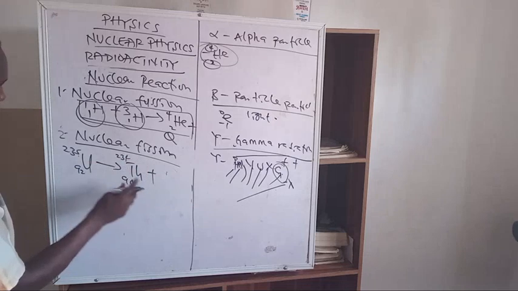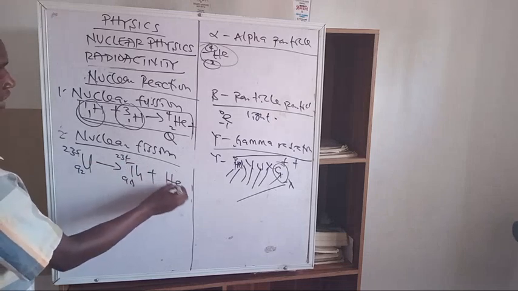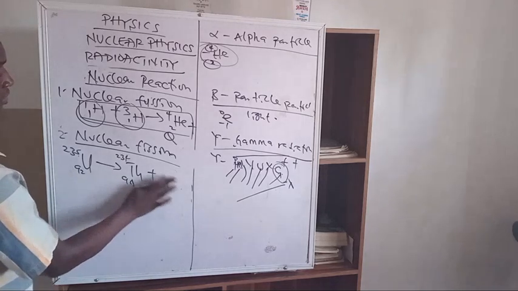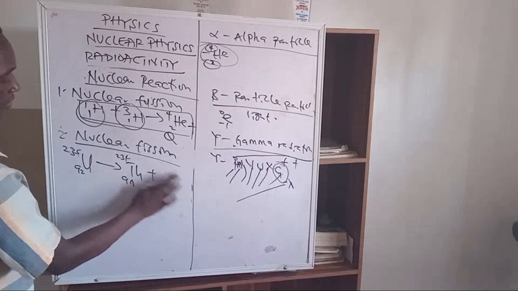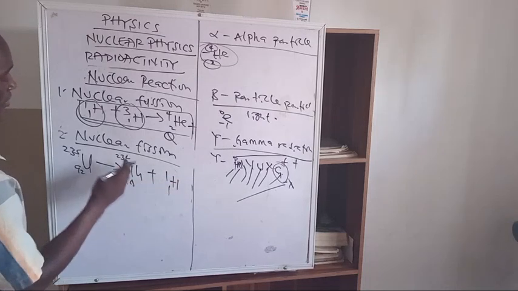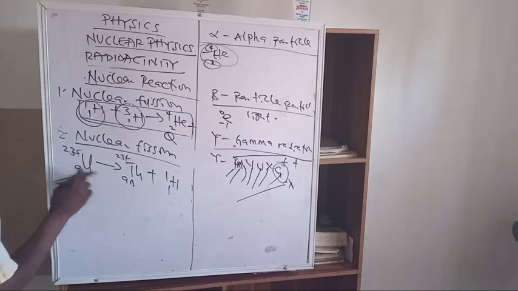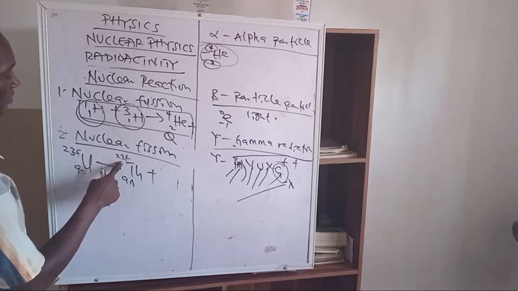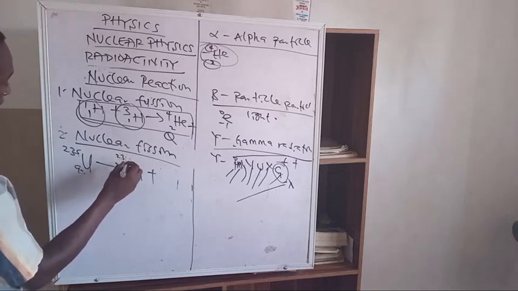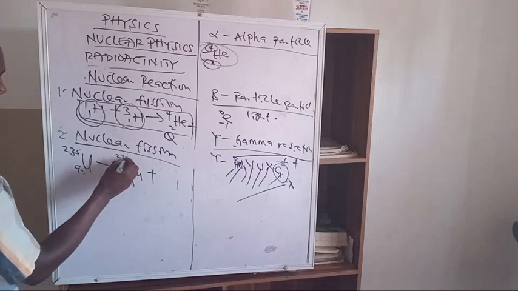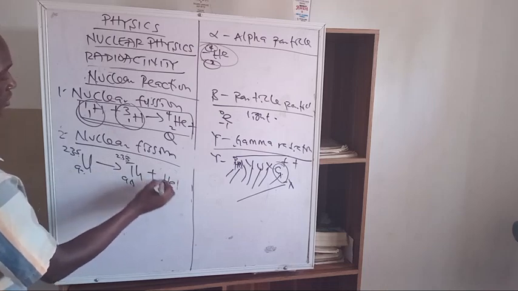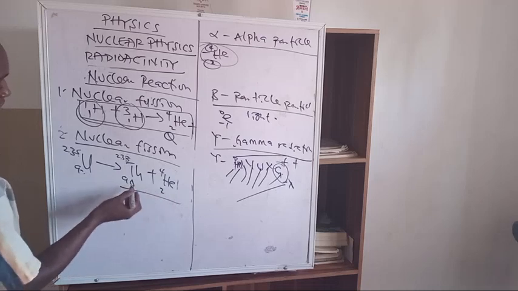One is 234, this is 90. So what can go? Can an alpha particle go, or 1H1? You can use this 2H1, or we can use 1H1 as the value, so that this should be 235 and this 92. The value here for thorium should have a mass number of about 233, because it has an allotrope. So you have helium 4-2, so that it will balance 90 and 2.